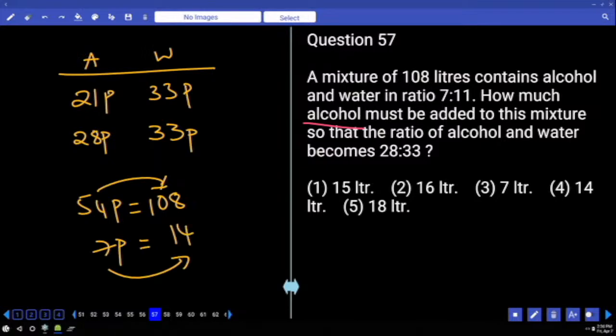They have mentioned it as 7:11 only. But if you take that, your condition on water is not satisfied. So we changed it to 21 and 33. So now if you want to consider the initial container, you must consider 21 and 33 but not 7 and 11. Understood?